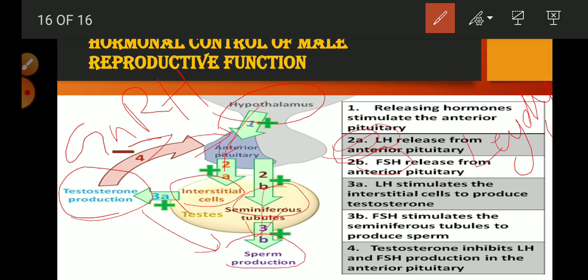So sperm production does not occur continuously, but when sperm production is completed for some time, testosterone and inhibin give negative feedback to the anterior pituitary to decrease or stop the production of LH and FSH, because these two hormones are very important for sperm production.